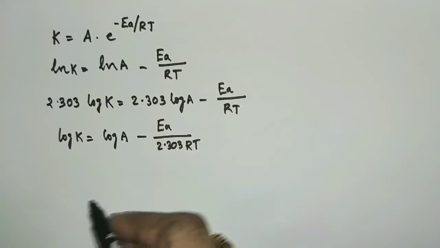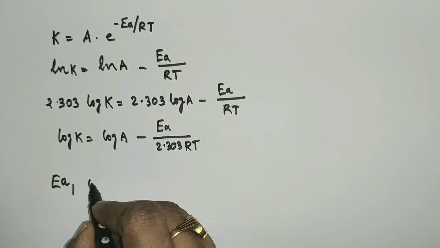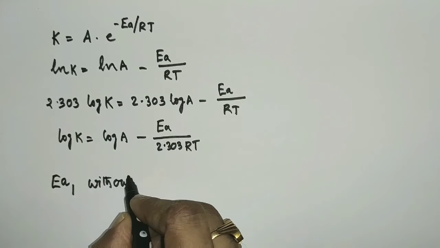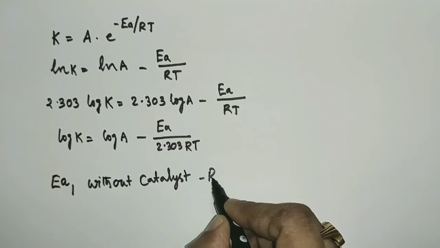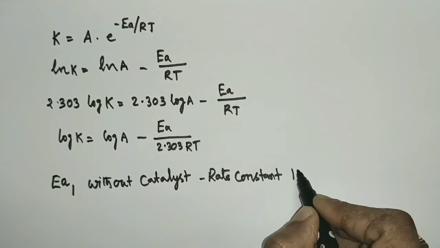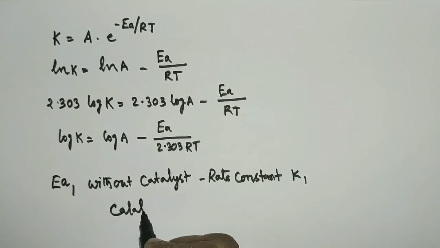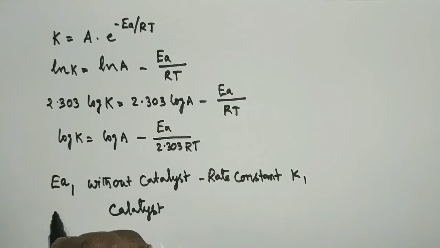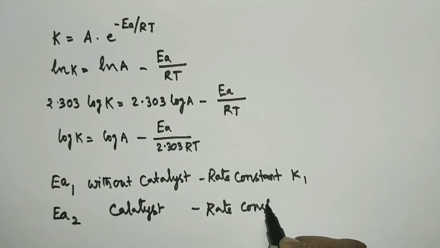At a particular temperature, if the activation energy of a reaction is EA1 without catalyst and the rate constant is K1, and after using a catalyst, activation energy, let us consider EA2, then the rate constant is K2.